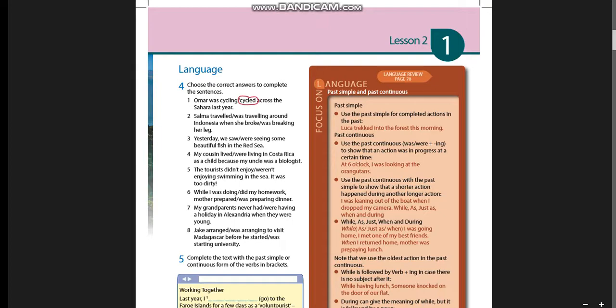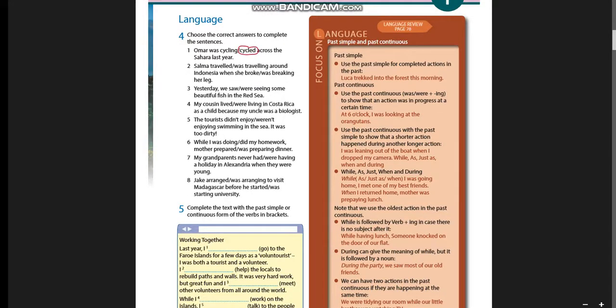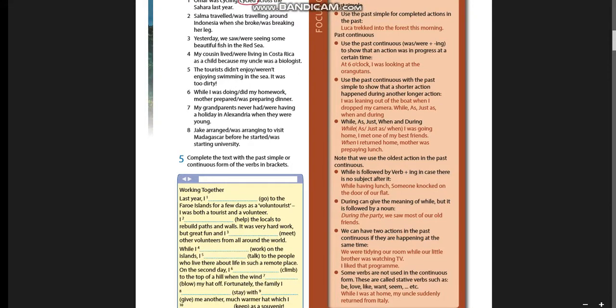And we have the past continuous, was, were plus verb plus ing. And some examples: at 6 o'clock I was looking at the window, and so on. I was leaning out. This is past continuous. We have while, as, just as, when, and during. We should know the difference between them.